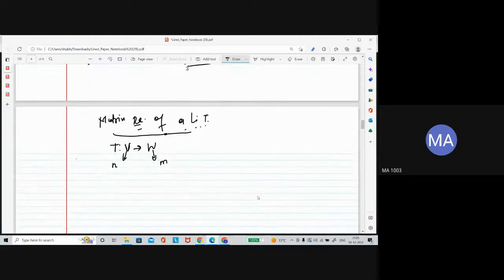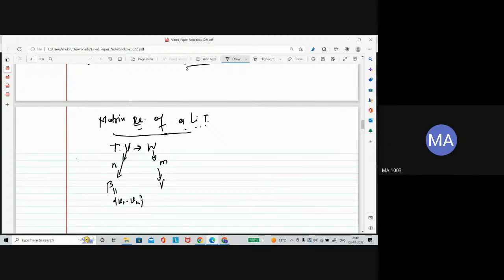Suppose beta is a basis of the domain and gamma is a basis of the codomain. That means beta contains n elements, v1 to vn.